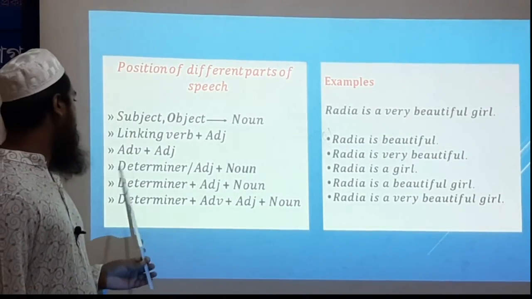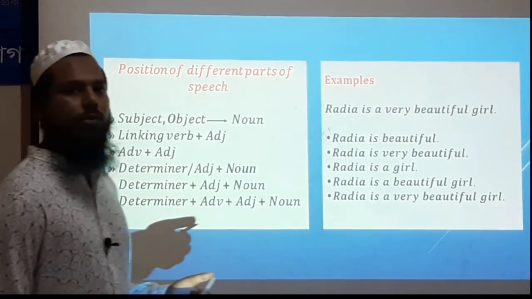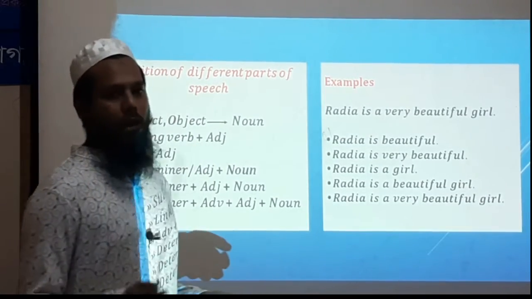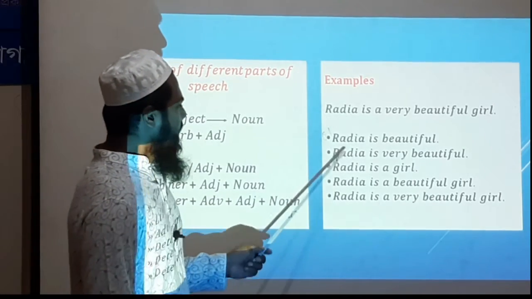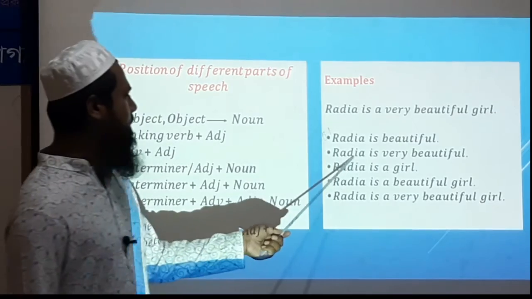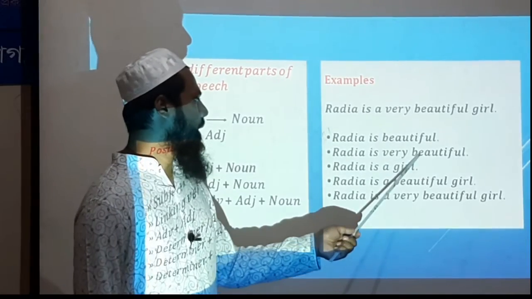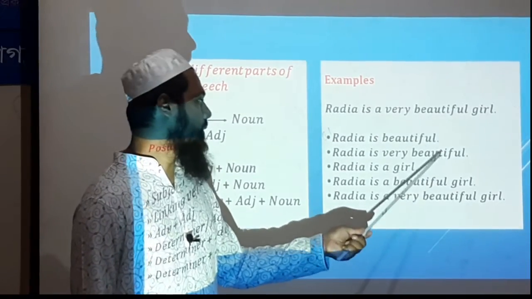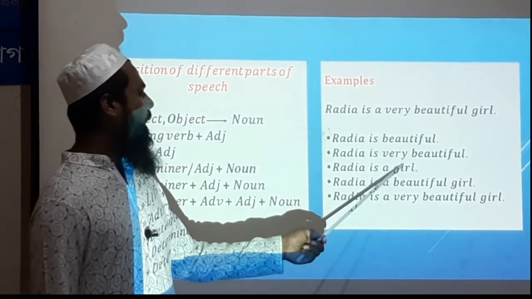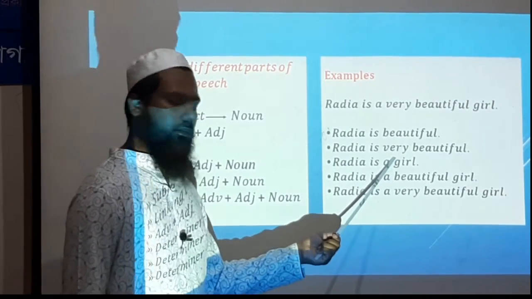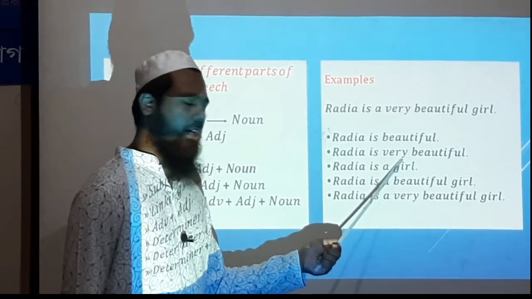And in the third rule, adverb plus adjective. That means after an adverb we use an adjective, or before an adjective we use an adverb. We can say both ways. Here in the second sentence, Radhya is very beautiful. Very is an adverb and beautiful is an adjective. So we can say that I have used an adverb before an adjective, or I have used an adjective after an adverb.